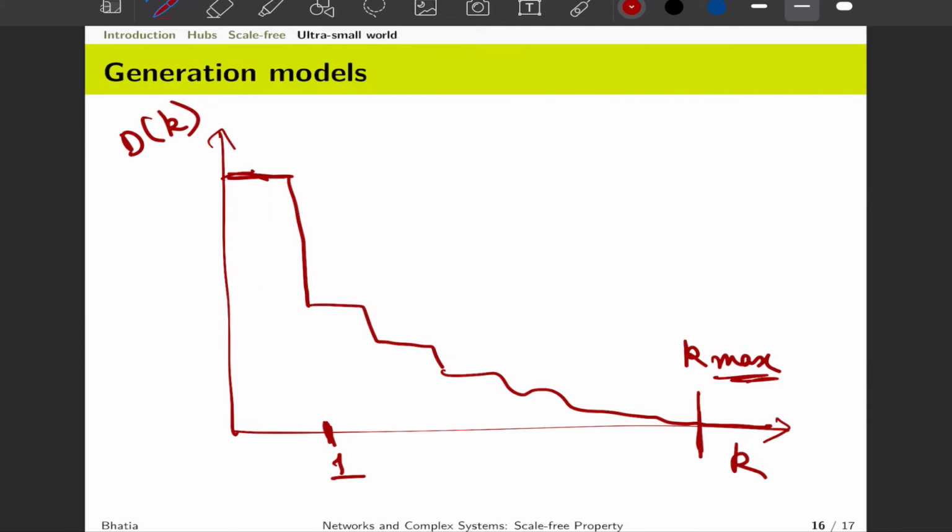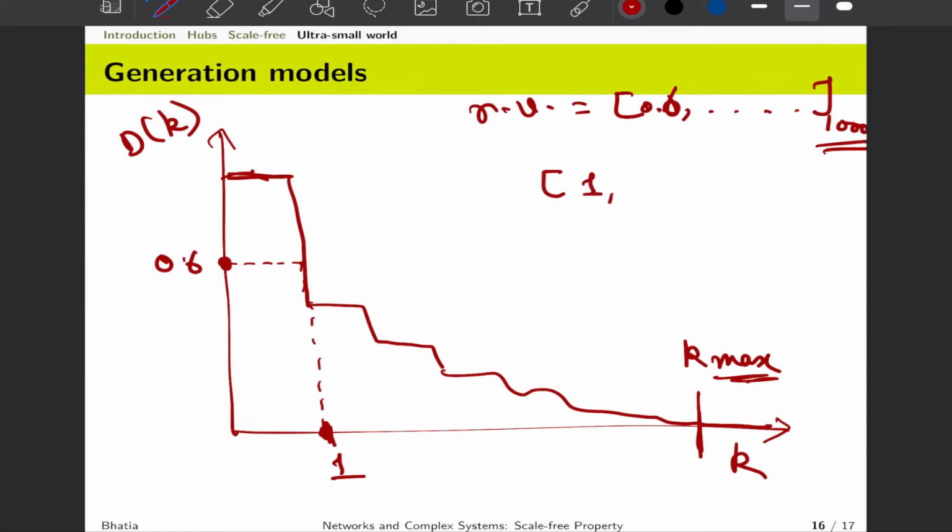And now what we try to do with the random variables: we started our discussion with generating 100 or 1000 random variables, if we are interested in generating the degree distribution of a network that will follow a power law with 1000 nodes. We will take the image of those random variables on this graph. What that means is, let us say that your first random variable that you generated is 0.6. We will go here to 0.6, hit here, take its image on the x-axis, and say that if this is 0.6, the degree should be equal to 1.